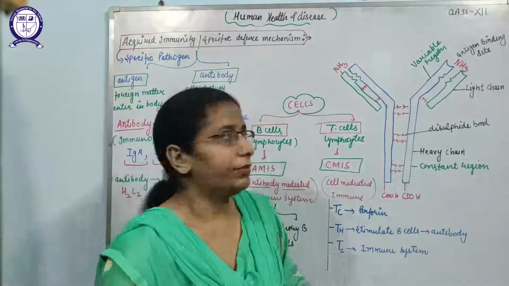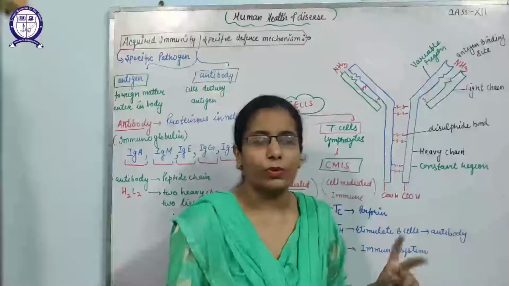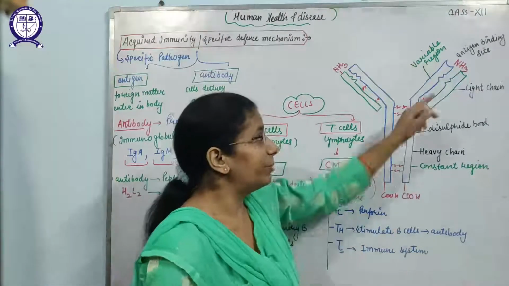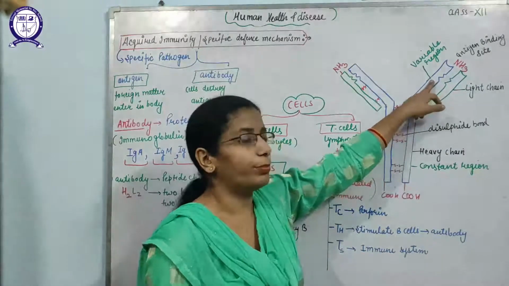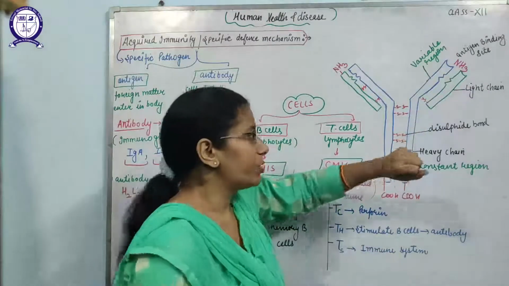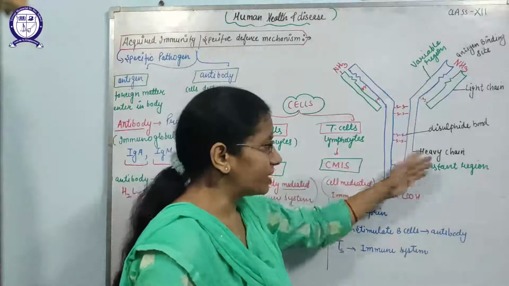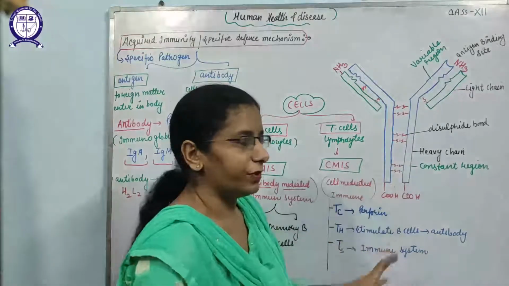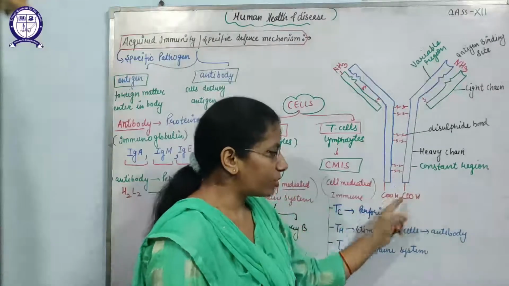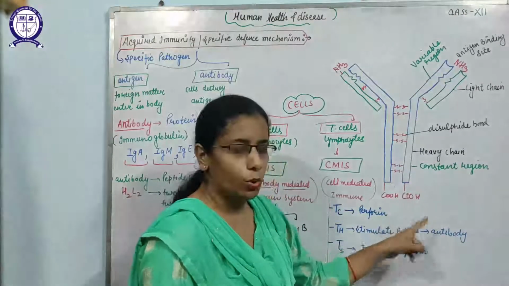If we see the heavy chain, it is made up of two parts: the variable region and the constant region. This part is known as the variable region because it will change its structure according to the pathogen. And this part of the heavy chain will be fixed, and that part is known as the constant region. The constant region is connected to the COOH.